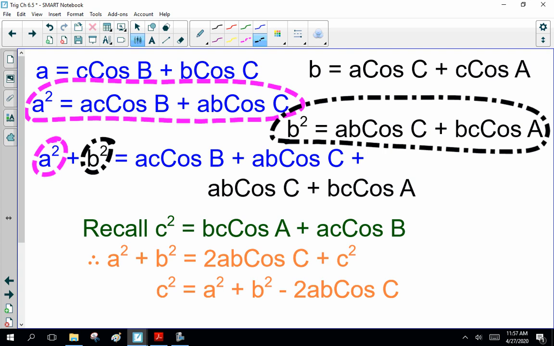Now, recall we solved for C squared earlier. BC cos A plus AC cos B, blah, blah, blah. It rearranges to this formula here. A squared plus B squared is 2AB cos C plus C squared. Or, rearranging it, we get this formula. C squared equals A squared plus B squared minus 2AB cos of C. This